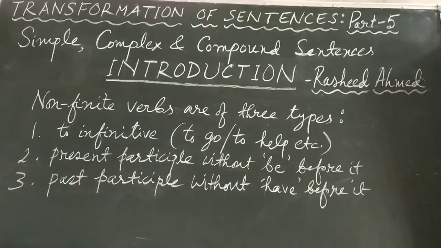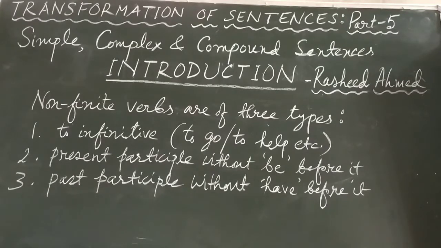Before we discuss those important points, let us be very clear about the finite verb. In the definitions of a simple sentence and complex sentence, we have got that a simple sentence is one that has only one finite verb, and a complex sentence is one that has more than one finite verb. Now the question is, what is the finite verb? Let us be very clear about that.